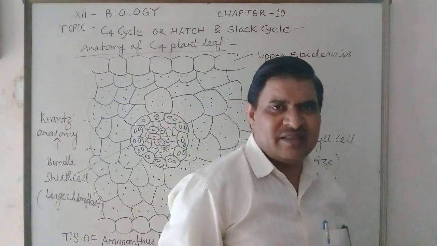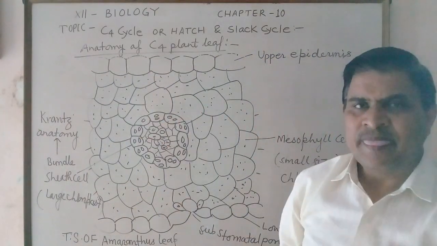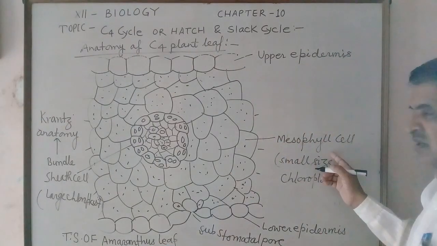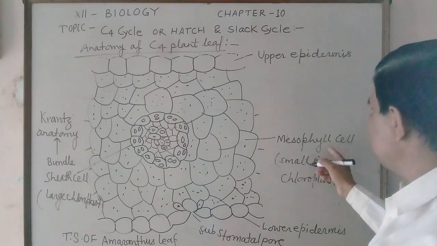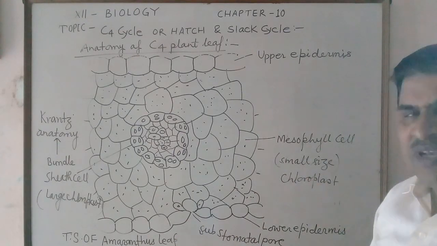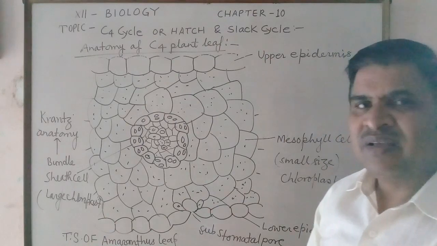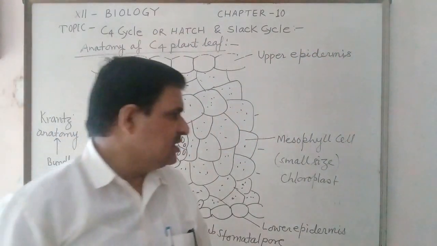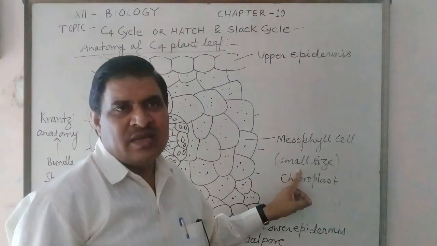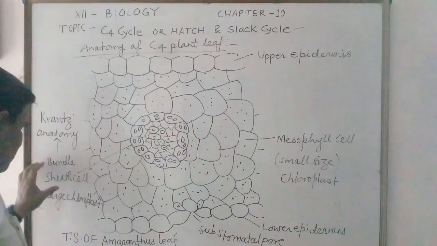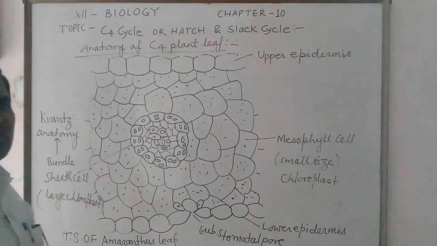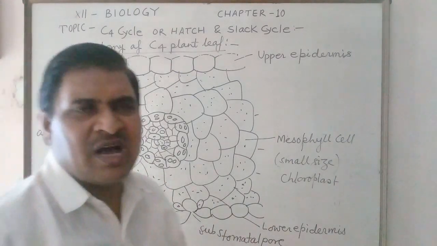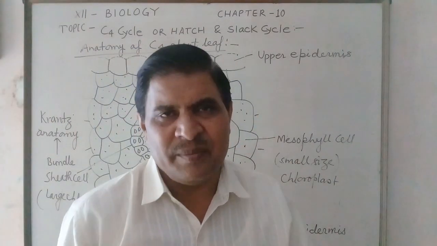The anatomy explained here shows the presence of the same type of cells in the mesophyll tissue, called mesophyll cells. This mesophyll cell has a peculiar property in relation to the chloroplast, because the mesophyll cell has small-size chloroplasts, although the bundle sheath cell has large-size chloroplasts but no grana.